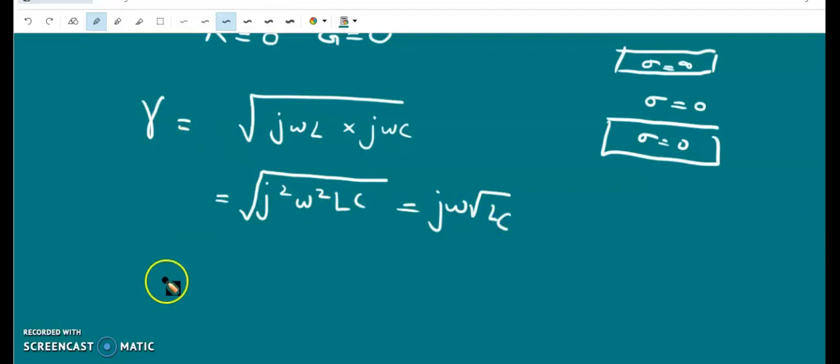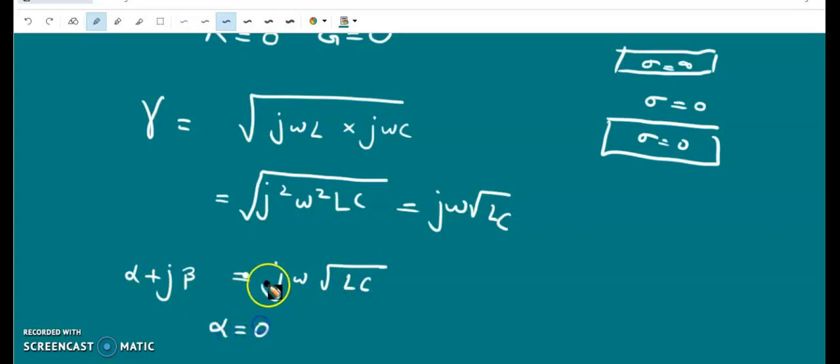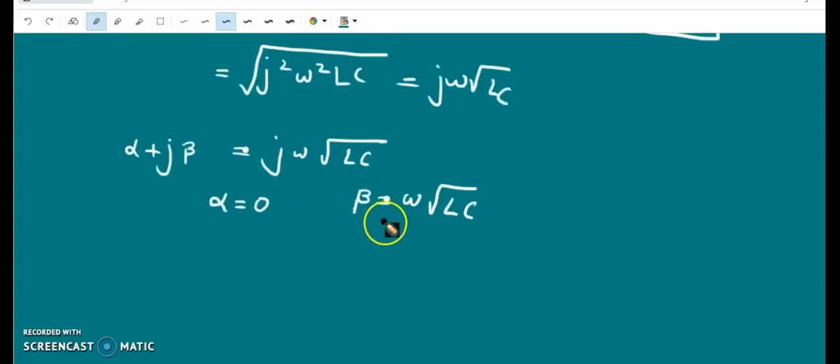So we know that the propagation constant is alpha plus j beta. So alpha plus j beta is j omega root LC. Comparing real and imaginary parts, we can see that alpha equal to 0. There is no real part for this. And beta is equal to omega root LC. So the attenuation constant is 0 and the phase constant is a linear function of omega.